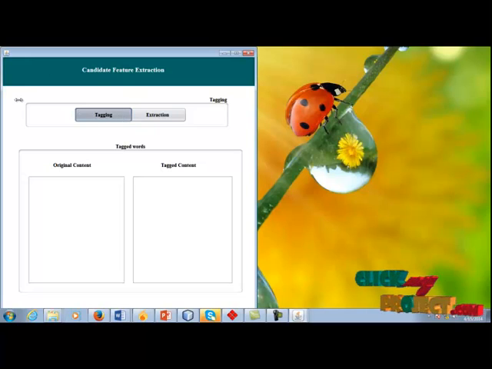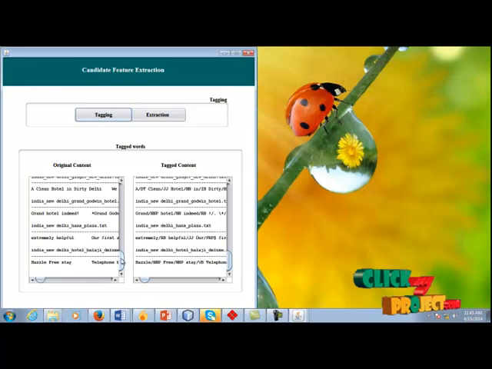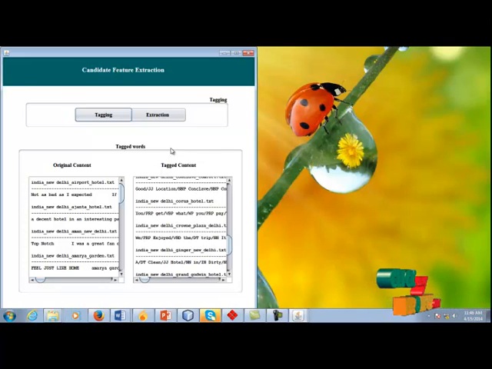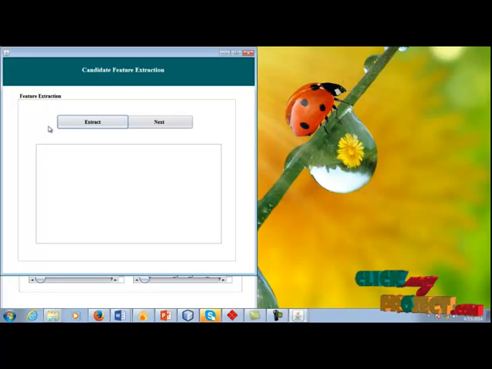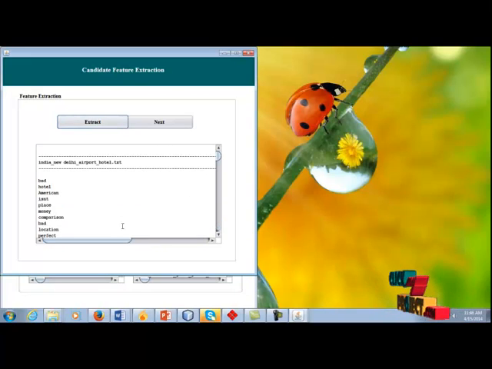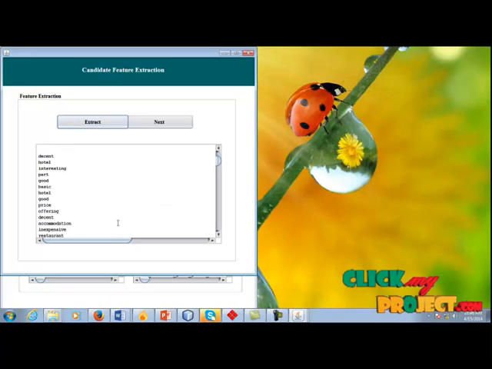Click tagging. These are the original contents. These are the tagged contents. Tagging means the subject opinion feature has a syntactic relationship of type subject-verb with the sentence predicate, and preposition-verb-object and noun-verb-predicate relationships in each document in the sentence. Click extraction. Candidate feature extraction is based on the tagging we performed before. Click extract. These are the tag descendants from each document in the corpus.